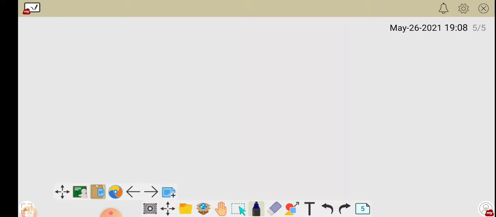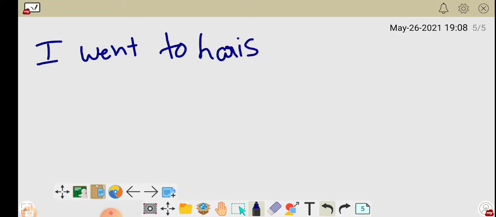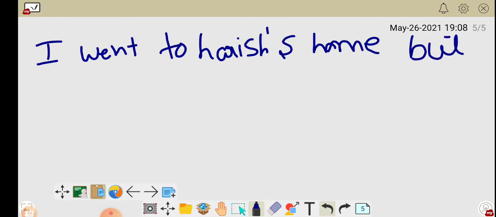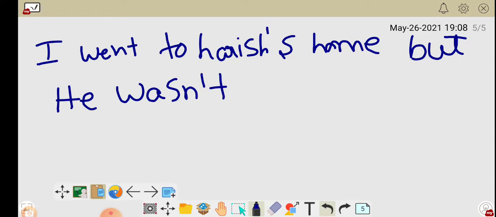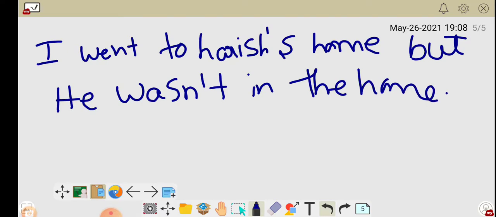Let us see another example. I went to Harish's home, but he wasn't in the home.